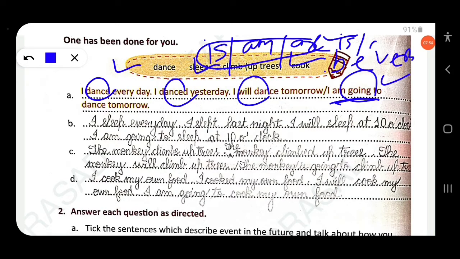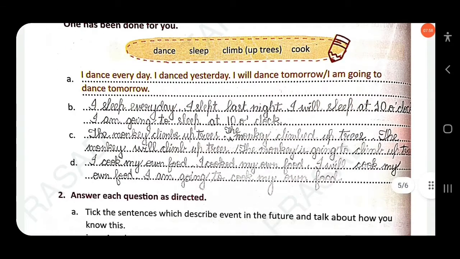So next, you have to make a sentence. Sleep. I sleep every day, this is simple present. I slept last night, this is simple past. I will sleep at 10 o'clock. So this is simple future.